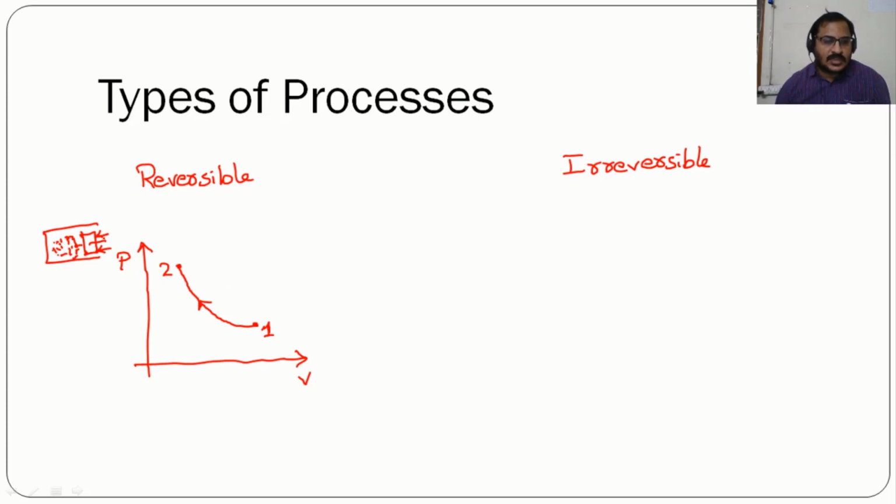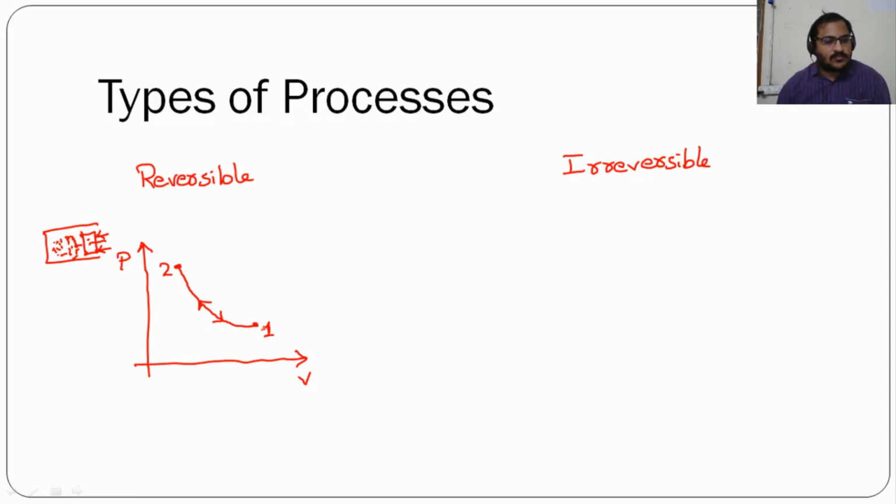Now suppose I remove this external force acting on the piston, and the piston moves back to the same position, and the properties after reaching the same initial point are the same, and the path followed to reach that initial state is also the same.